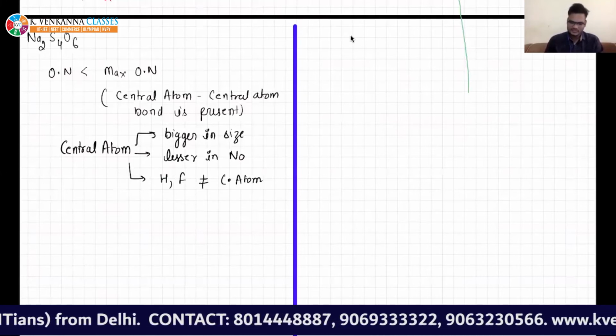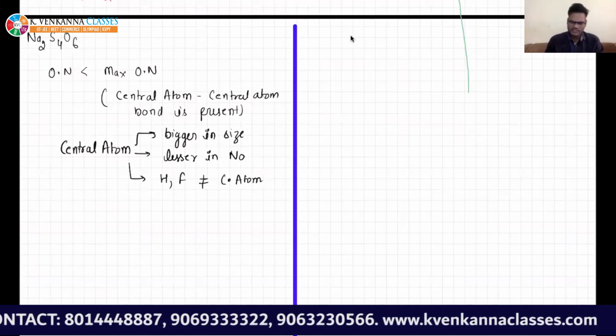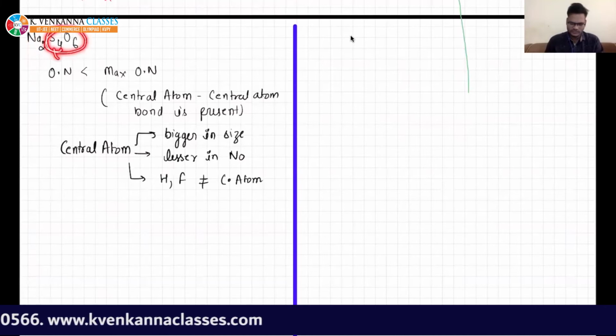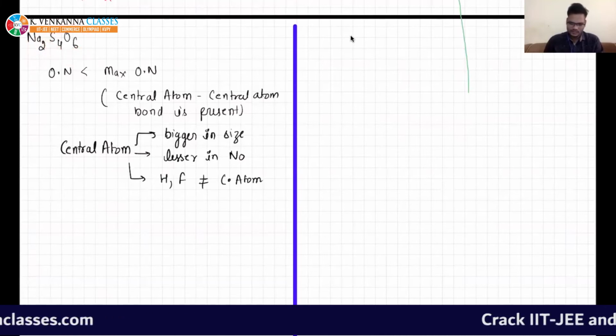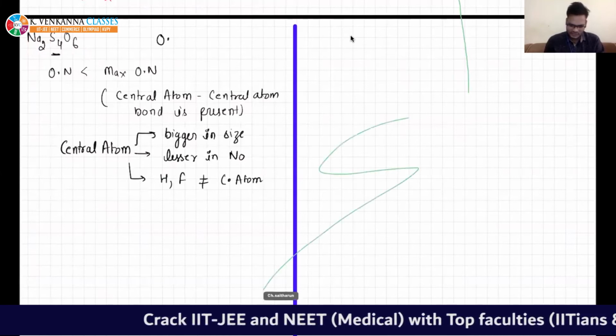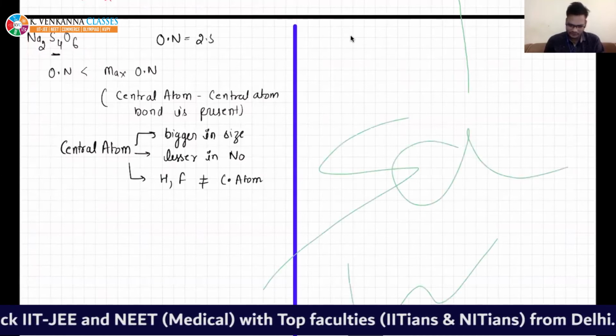In this case, this is iron, Na is iron. Now out of these two, sulfur is present in less number, right? And if we calculate the oxidation number of sulfur, it is coming as 2.5.